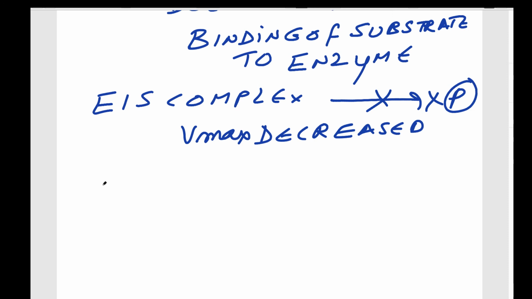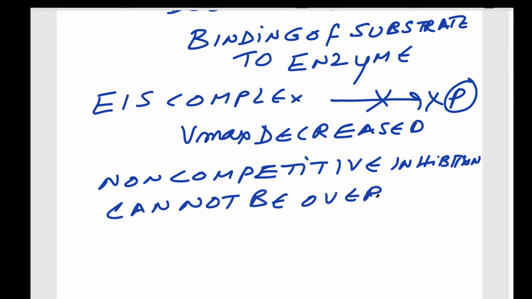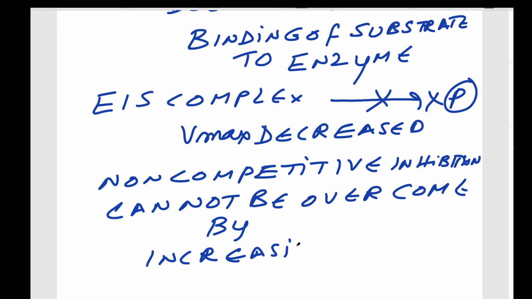Non-competitive inhibition cannot be overcome by increasing substrate concentration.